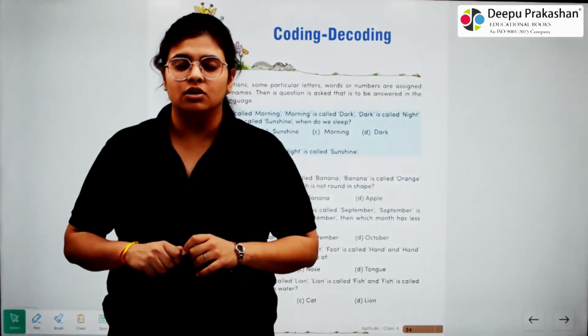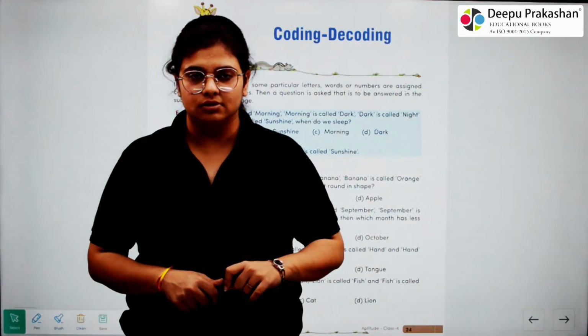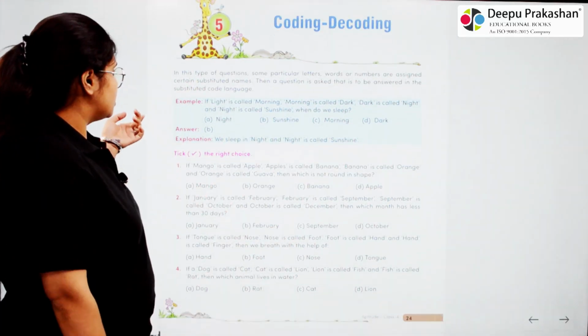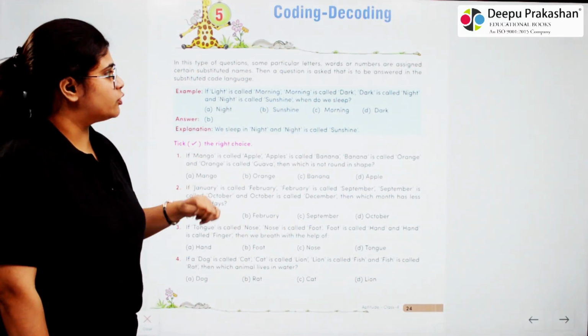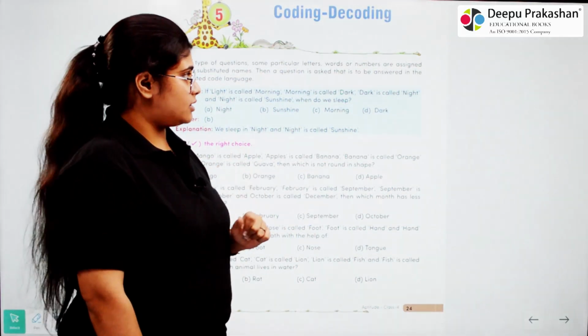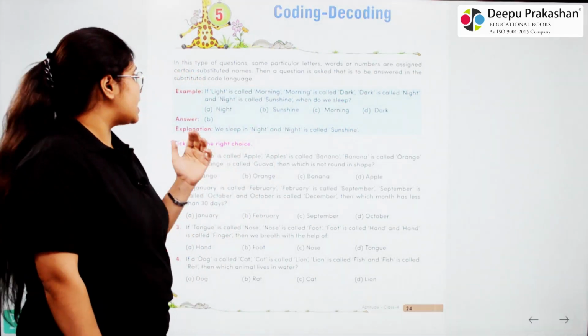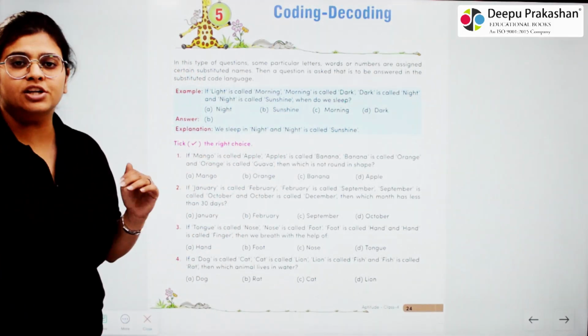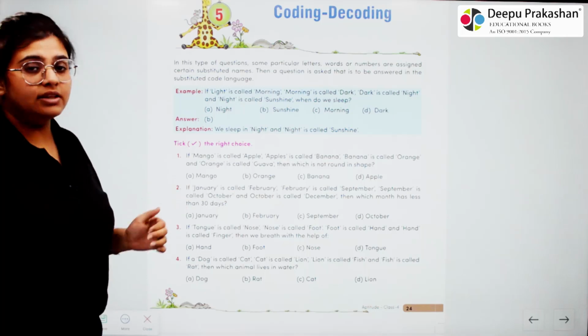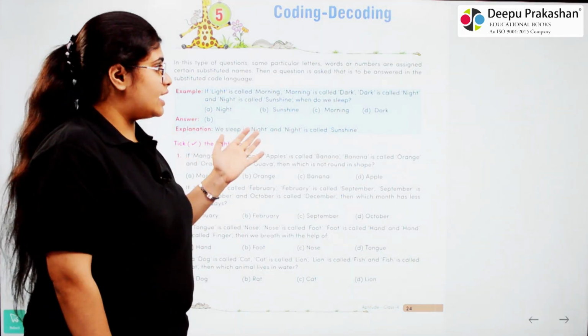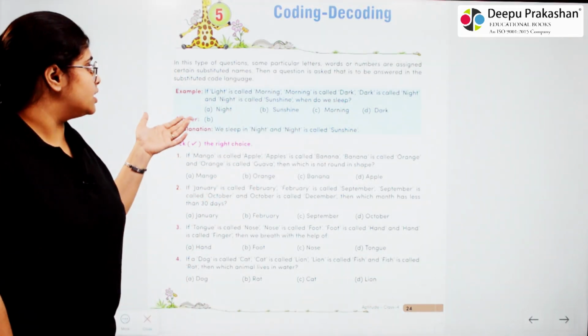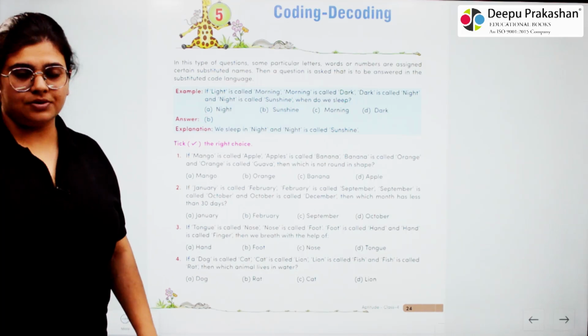Chapter 5, Coding, Decoding. In this type of questions, some particular letters, words or numbers are assigned certain substitute names. Then a question is asked that is to be answered in the substitute code language.